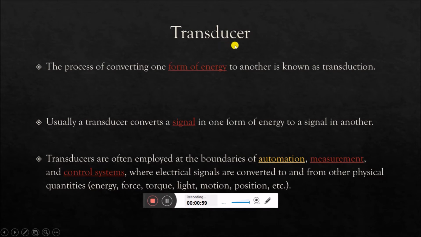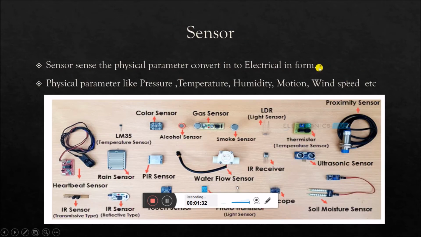First one is a transducer. The process of converting one form of energy into another form is known as a transducer. Transducers are often employed in the fields of automation, measurement, and control systems, where the electrical signal is converted into a physical quantity like energy, force, torque, light, motion, position. That means a transducer is a device which converts one form of energy into another form. Now next one is sensor.